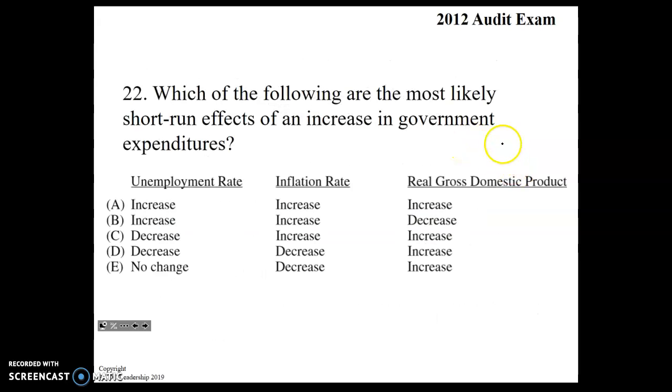Next, which of the following are most likely short-run effects of an increase in government expenditures? So remember, the word expenditures means spending. So an increase in government spending is what they're saying here. Hopefully in the short run, unemployment rate would decrease. We would hope that the inflation rate would stay low, but actually what's going to happen is an increase, and GDP would also increase. Be C.